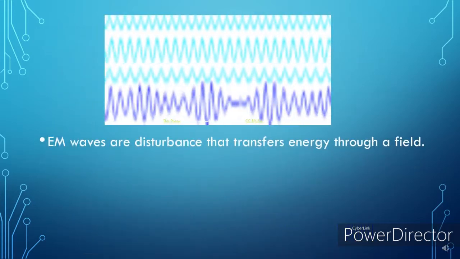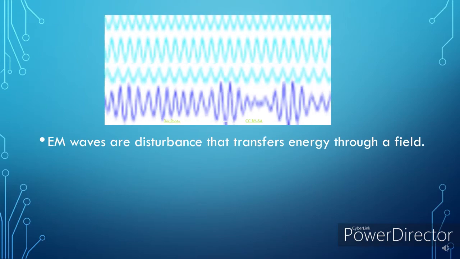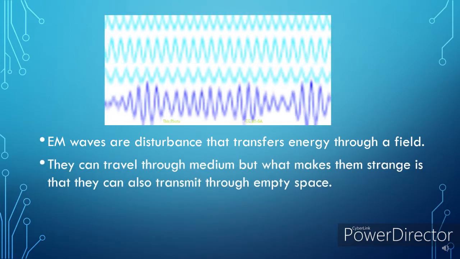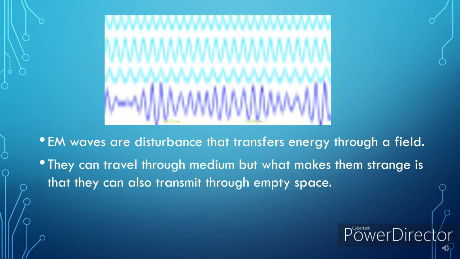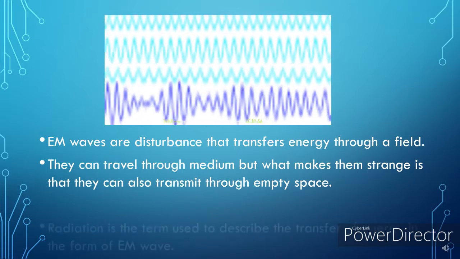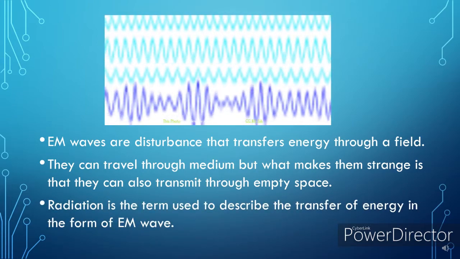EM waves, on the other hand, are disturbances that transfer energy through a field. They can travel through a medium, but what makes them strange is that they can also transmit through empty space. Radiation is the term used to describe the transfer of energy in the form of EM waves.